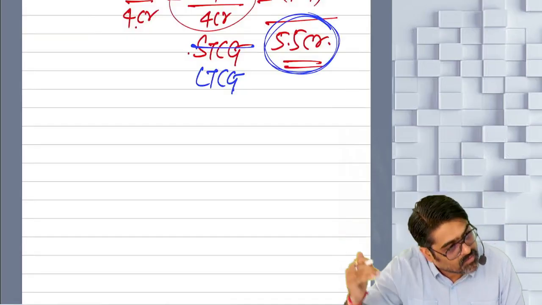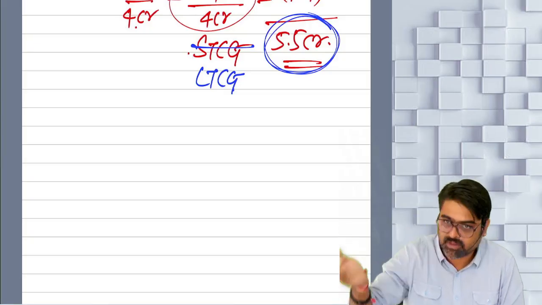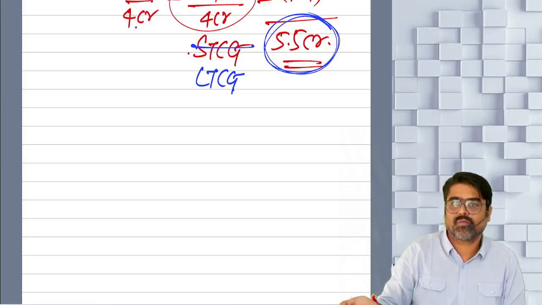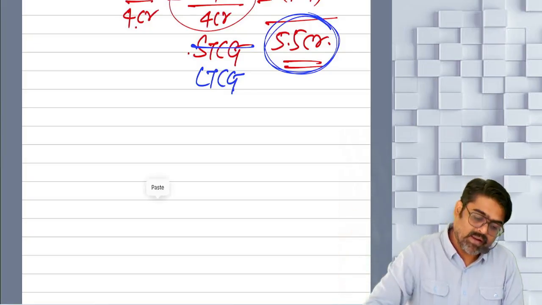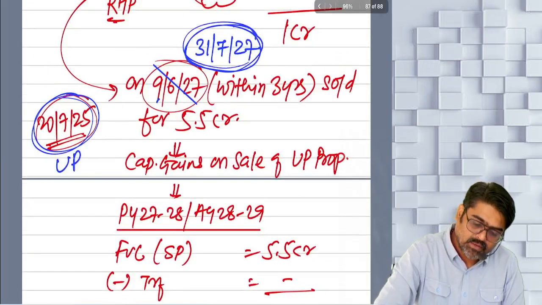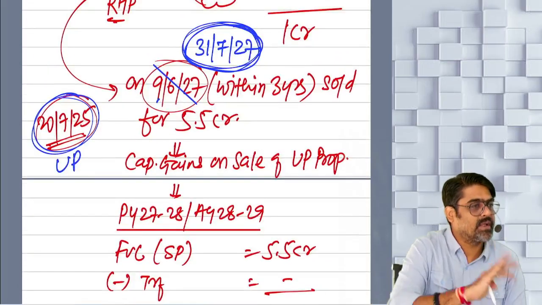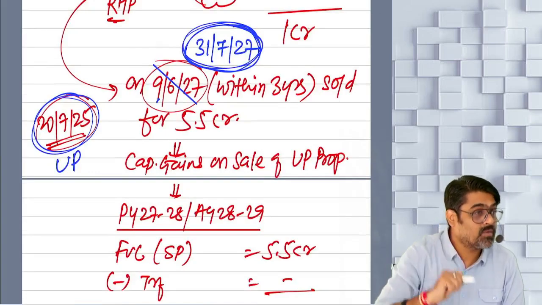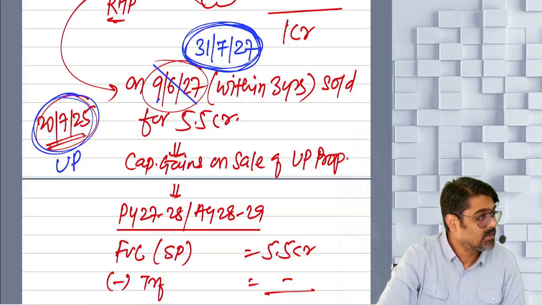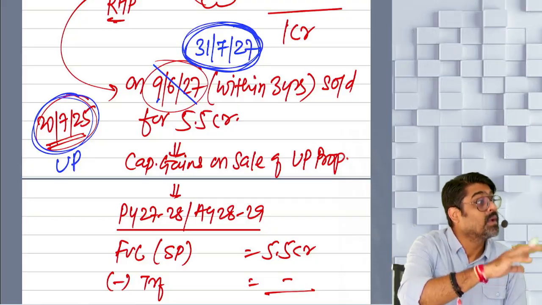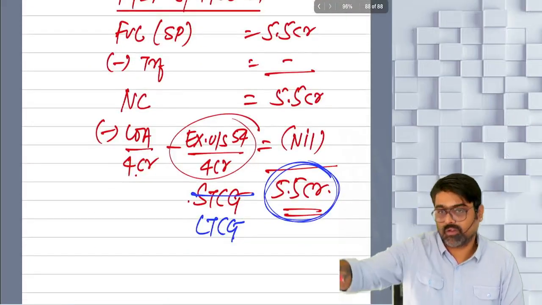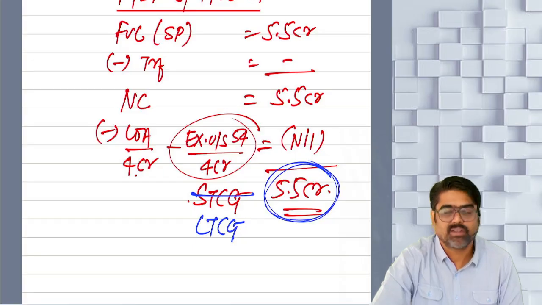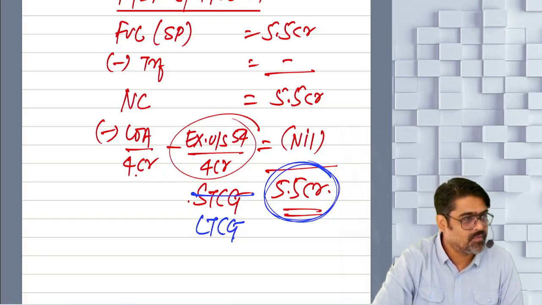Can you claim the exemption for this property? Yes. Can you claim the exemption of this long term gain? Yes. Because this is a long term gain on transfer of a residential property in UP. When did you transfer that UP property? 31st July 2027. 1 year backward, 2 years forward. Another property purchased. 3 years forward, another property constructed. So investment in that property will allow you to take the exemption out of this 5.5 crore gain also. Understood? This is the end of section 54.